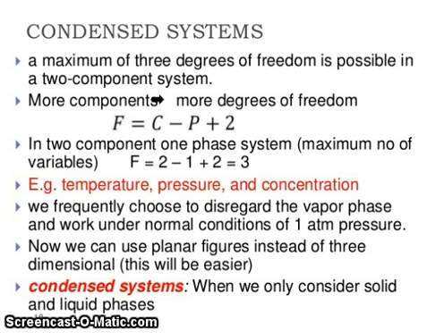We frequently choose to disregard the vapor phase and work under normal condition of 1 atmosphere. This is the universal truth. Now we can use planar figures instead of 3 dimensions. This will be easier. Condensed system is when we only consider solid and liquid phase.